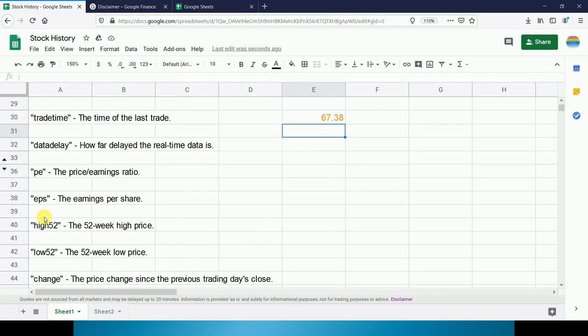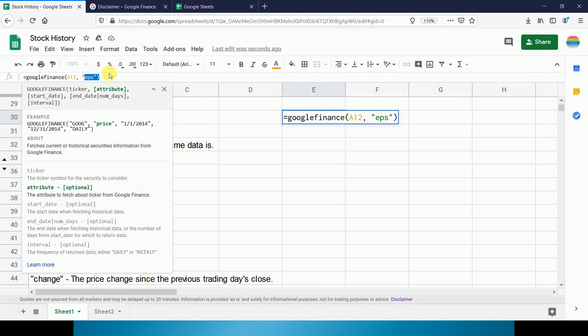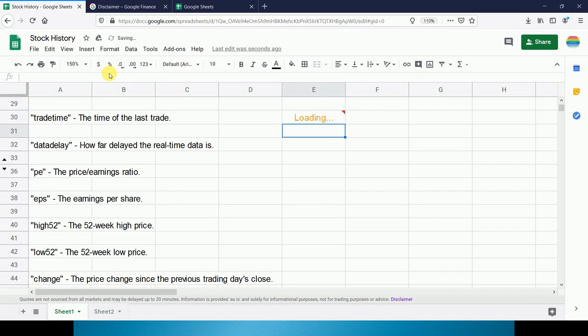Now our most common question is, what is 52 week high and 52 week low? So here we will type high 52. So this will give you the highest price in 52 weeks of the share. Similarly, we can get the low price of 52 weeks. So this is the lowest price of 52 weeks.